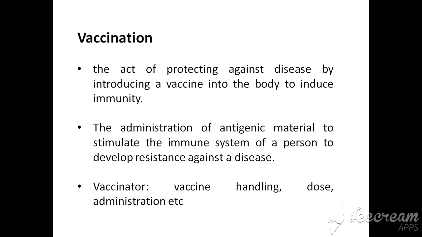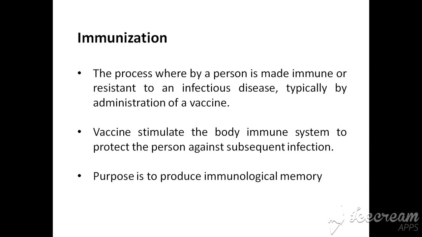So the role of the vaccinator is important in vaccine handling, dose, and administration. Then there is immunization, which is the body's process. When the vaccine is introduced, the body stimulates the immune system, leading to the production of antibodies, and